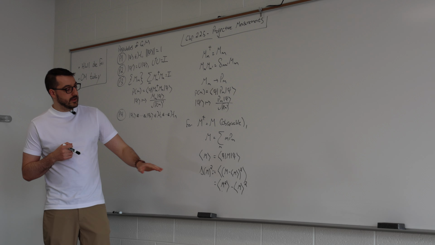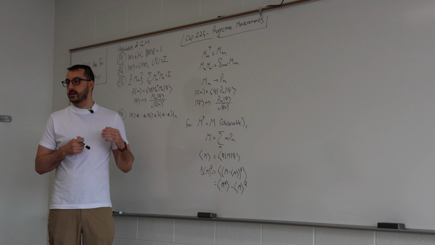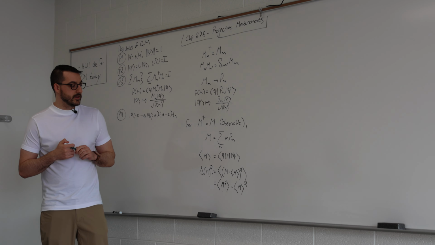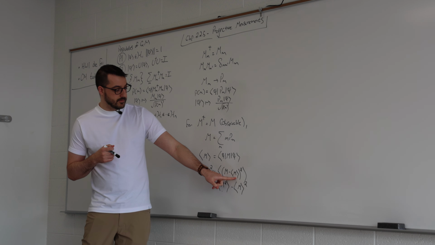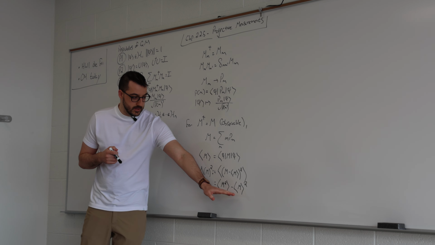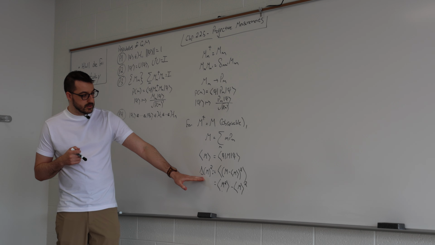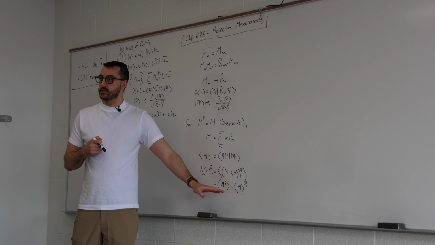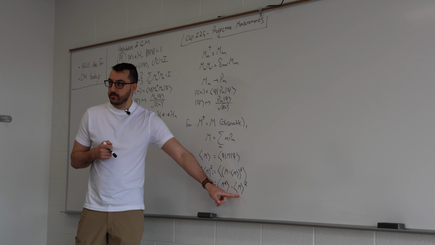That's where we left off, and then I just wanted to write down the standard deviation formally. We saw it in Heisenberg's uncertainty principle. The definition is the expected value of M minus the expected value of M, quantity squared, which you can easily work out with algebra to be equal to this. So if you're ever asked to compute standard deviation, you just have to compute two expectation values. The first one being of M squared, the second one being of M, and then you square it.